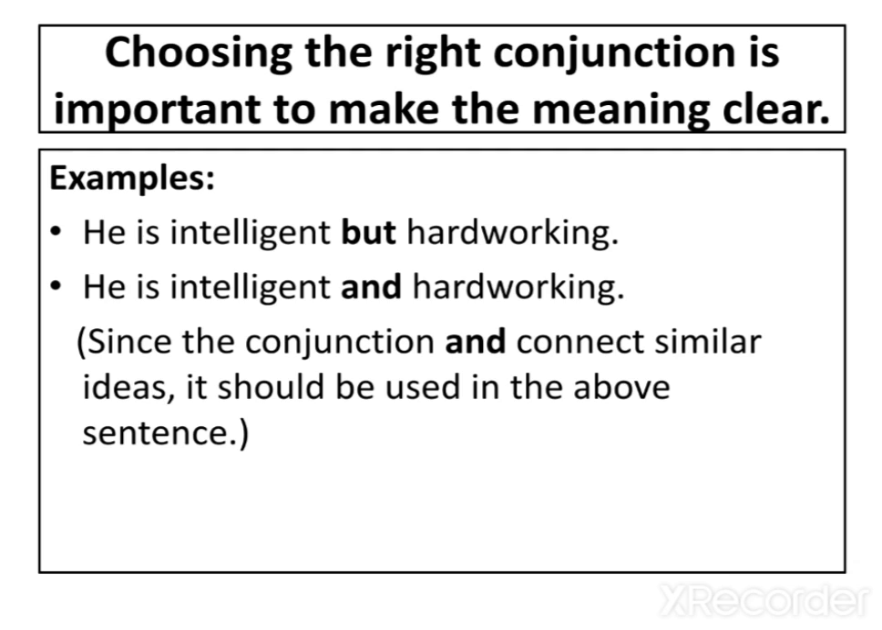Now, choosing the right conjunction is important to make the meaning clear. It is very important to use the right conjunction in order to give the correct meaning. For example, "He is intelligent but hardworking." See, this is wrong. It should be like this: "He is intelligent and hardworking." Since the conjunction "and" connects similar ideas, it should be used in the above sentence. So, the first one is wrong and the second one is correct.